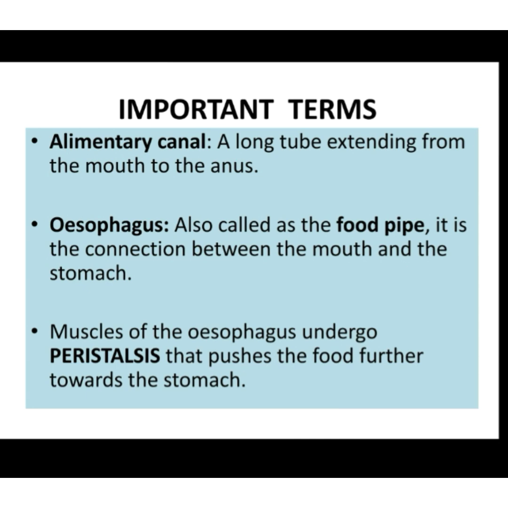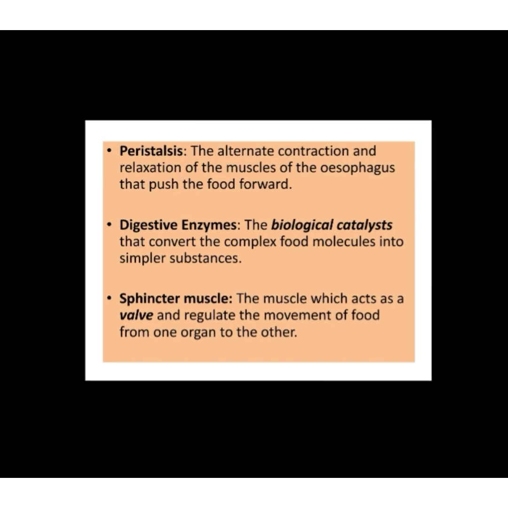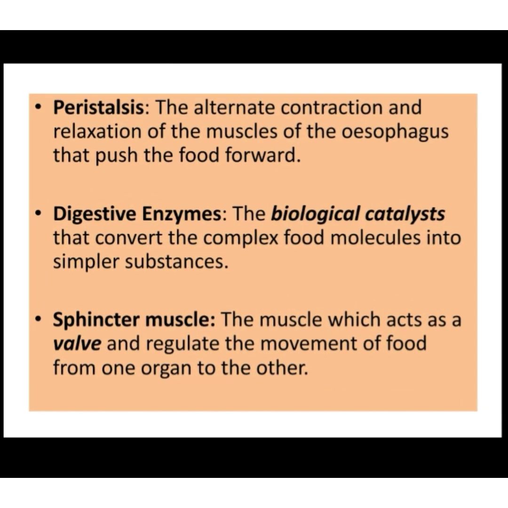Now, when the food enters from the pharynx into the esophagus, then the walls of the esophagus, or the muscles of the esophagus, undergo alternate contraction and relaxation. And this alternate contraction and relaxation of the muscles of the esophagus is called peristalsis. It is required to push the food further down towards the stomach. So here again I have discussed the word peristalsis, that is the alternate contraction and relaxation of the muscles of the esophagus in order to push the food forward.